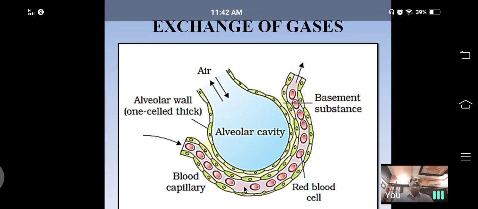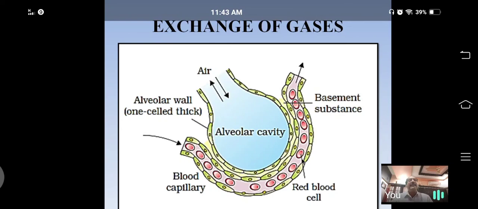region of lower concentration. So that's why when blood passes around the alveoli through the capillary, deoxygenated blood becomes oxygenated blood. That oxygen is bound with hemoglobin, and hemoglobin carries that oxygen to all parts. First it is collected by the pulmonary veins.